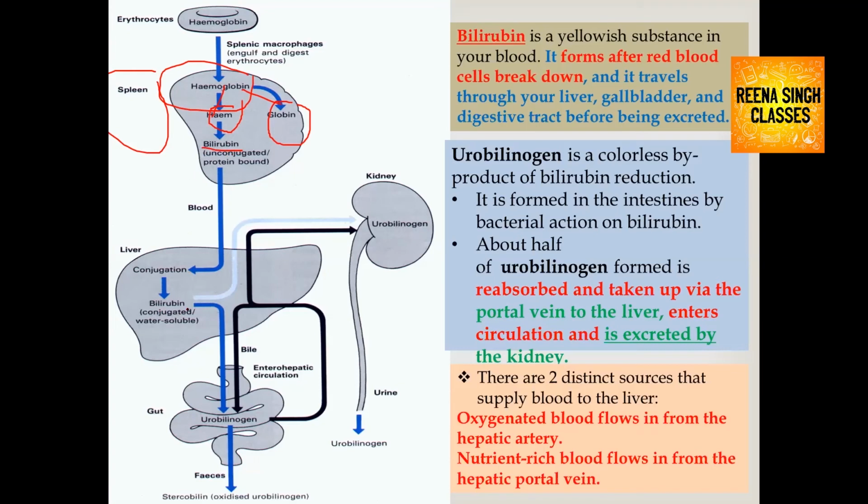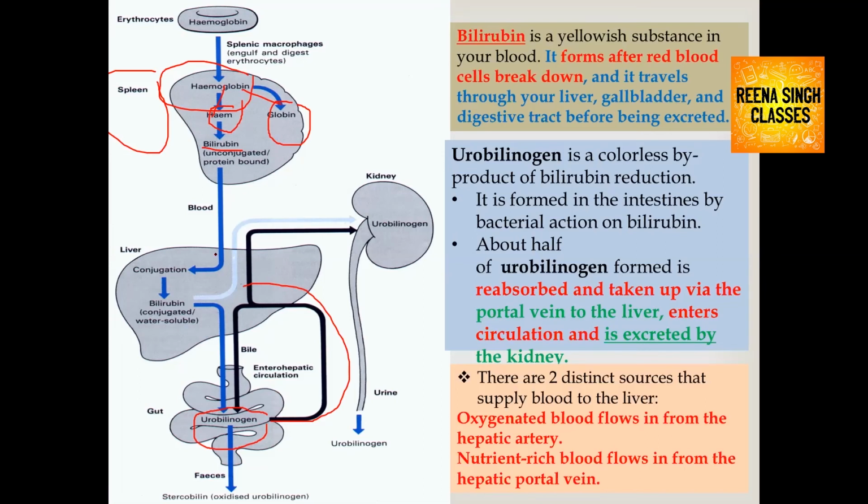From the liver, it is carried to the gut, the intestine of the human body, and in the intestine there is a presence of bacteria. So urobilinogen is formed after bacterial action happens on bilirubin. This urobilinogen is reabsorbed and taken up by the liver again via the portal vein and enters the circulation. It means the liver receives blood by two routes.